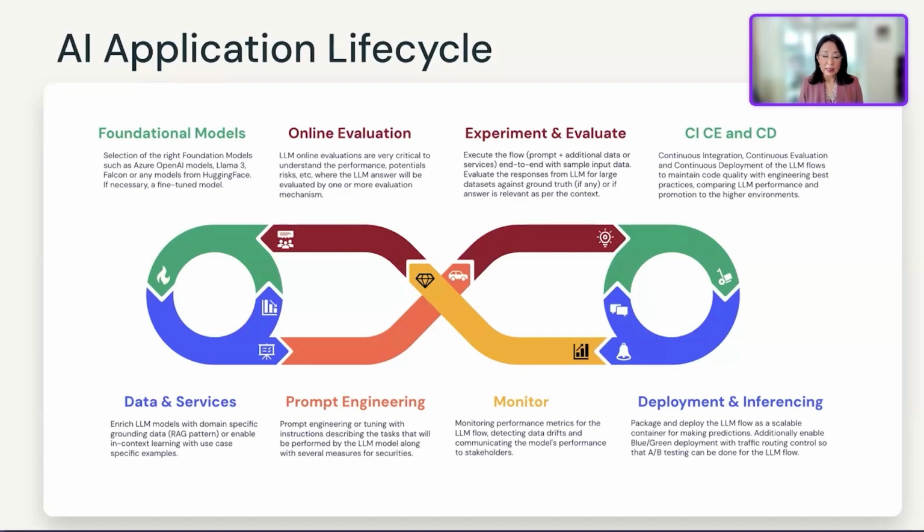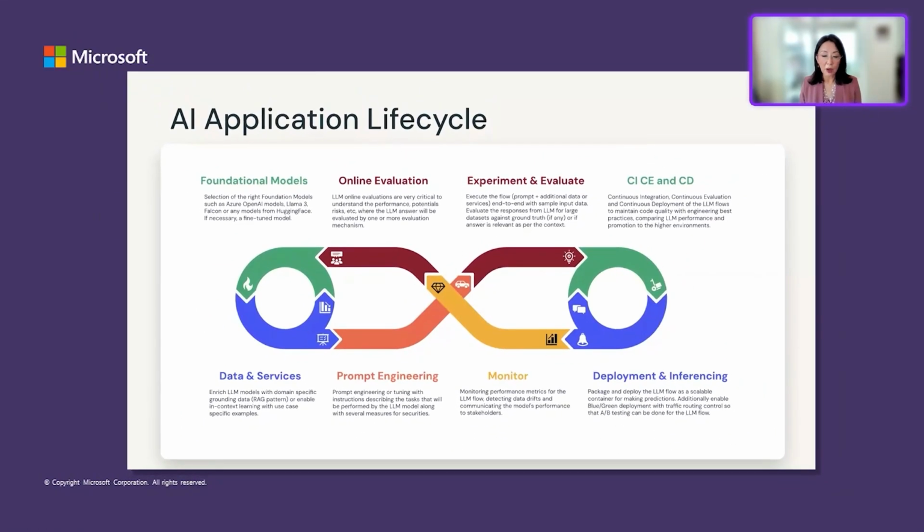You definitely need tooling for that. Everything is new and the process is new. So you need tooling to track and evaluate every iteration online, because it could take thousands of iterations to get it right. You want to do this in real time. You want to do A/B testing online. And you want to be able to monitor the performance and metrics for the GenAI flow you build, detecting any data drifts and communicating the model's performance to your stakeholders. But at the end of the day, you want to contribute business value from your application.